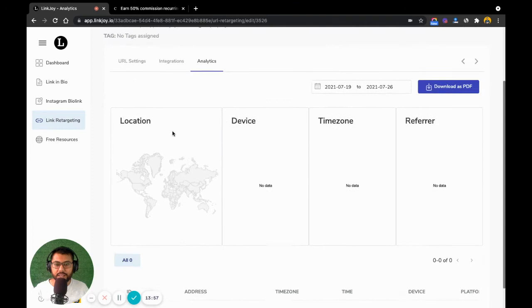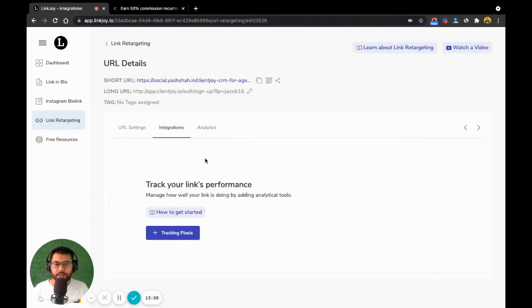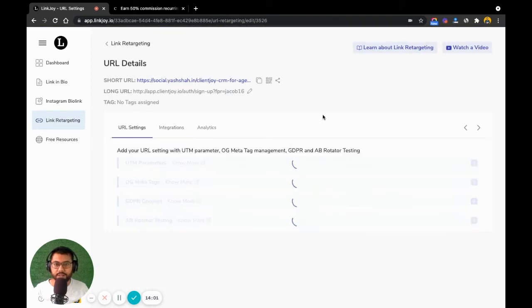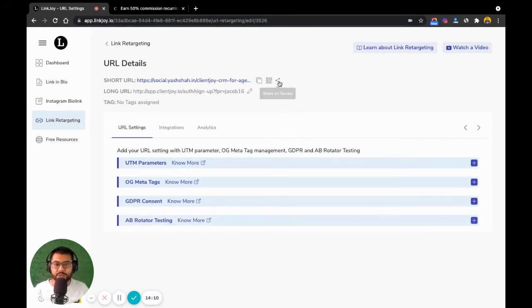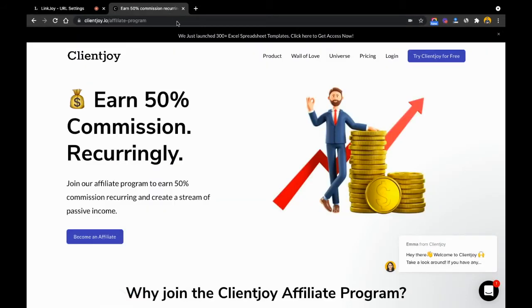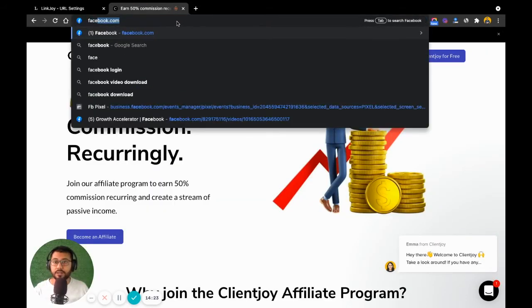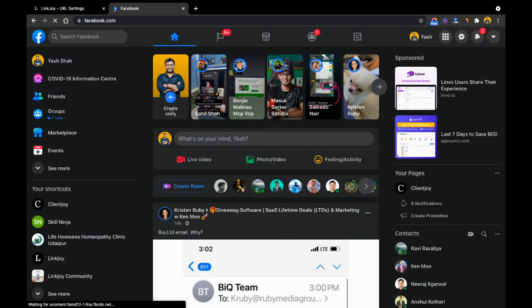Right, so it's fairly simple to create link retargeting. I just go back into my URL settings, check if everything's working fine, and now it's testing time. So let me just click on the share link. We also have a QR code and share on socials right from over here. However, if you want to just copy this link to the clipboard, I just open up Facebook for a bit and see whether all the site titles, meta tags and everything is working fine or not.